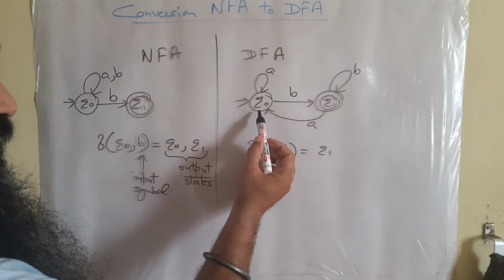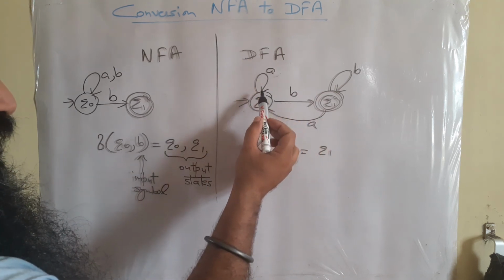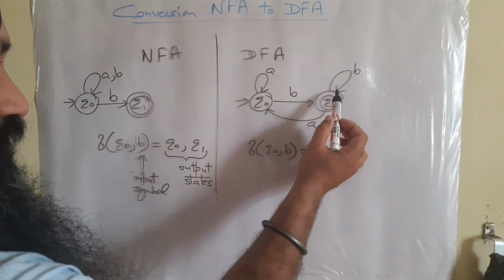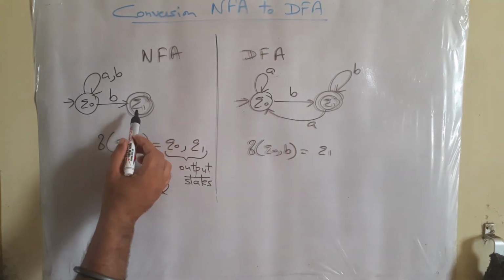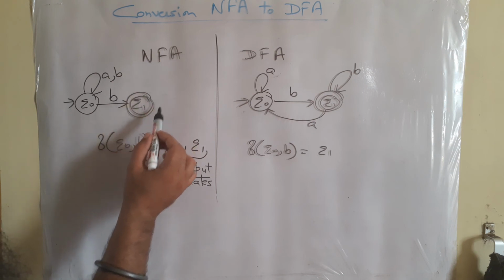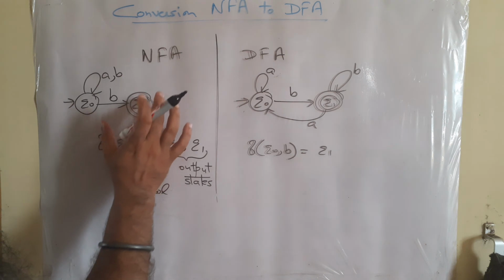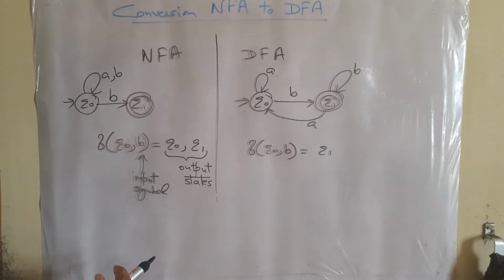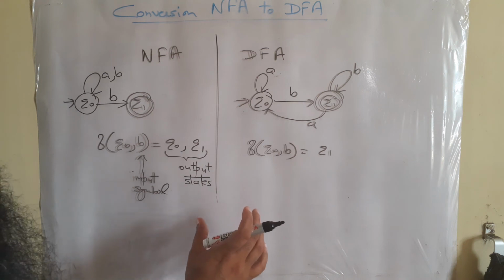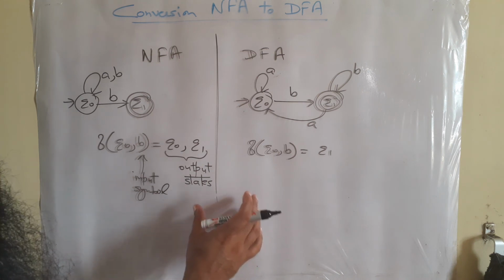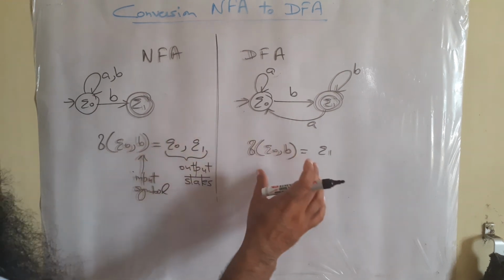Every state must respond to both symbols A as well as B. Here Q1 is not responding to any input symbol, so this can happen only in the NFA diagram. So this is the first requirement, or some kind of introductory information, related to the NFA as well as DFA.